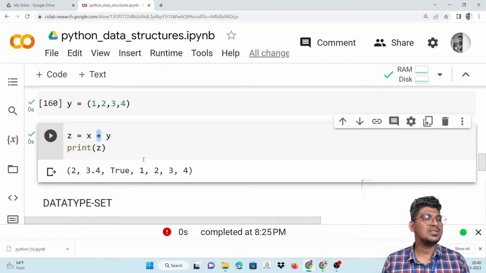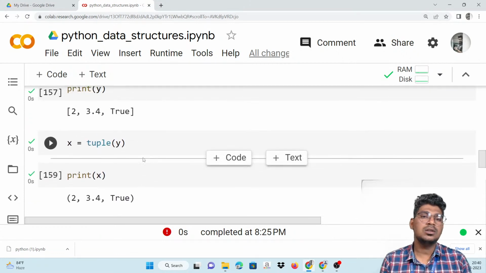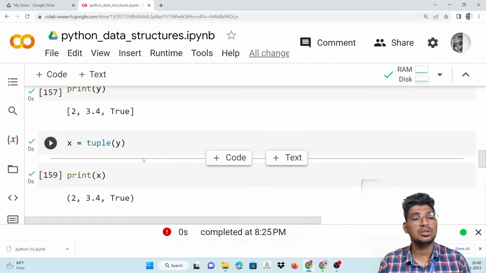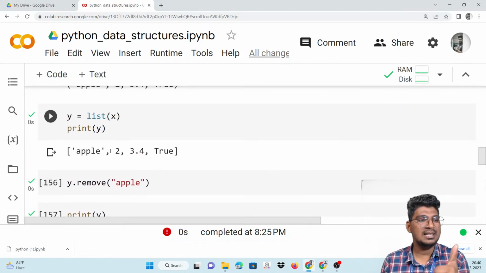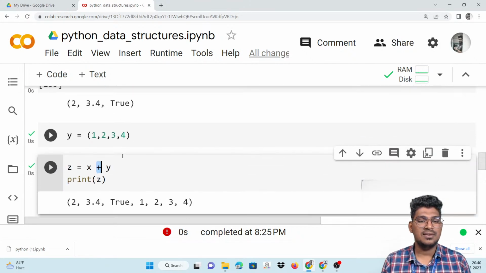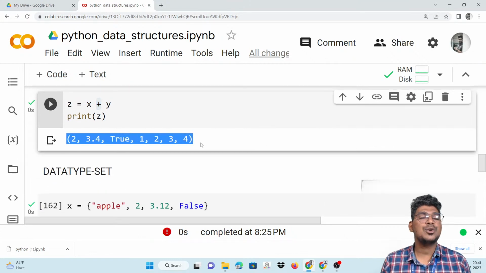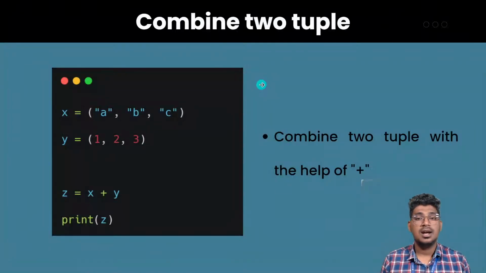What is the confusion, Mr. Srira? Please specify that particular question. If you want to change one particular item in that tuple, in the sense you have to convert it into a list. That's the only confusion actually, right? So just try it yourself. This is the way of adding and combining two different tuples with the help of the plus operator. This is all about tuple.